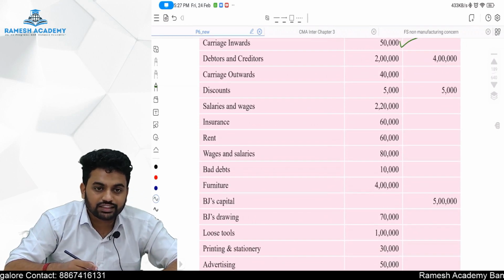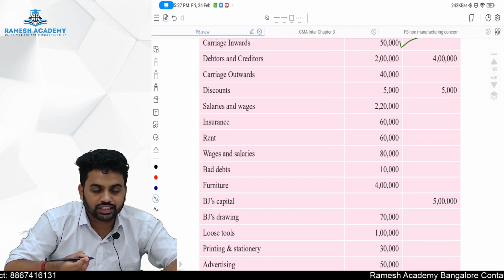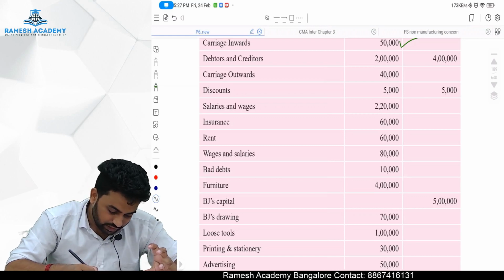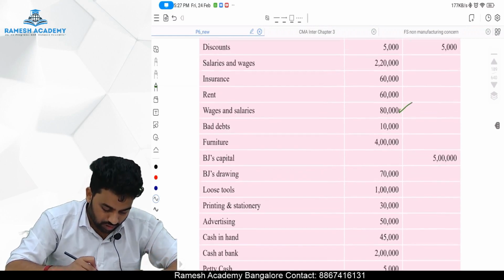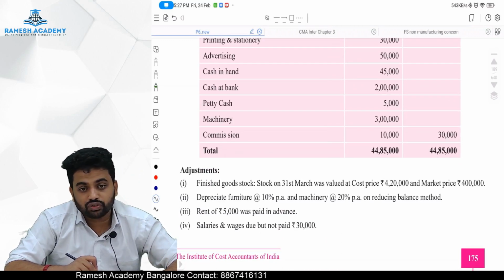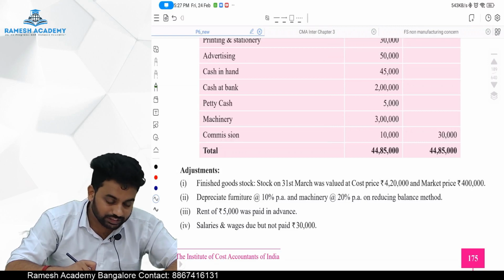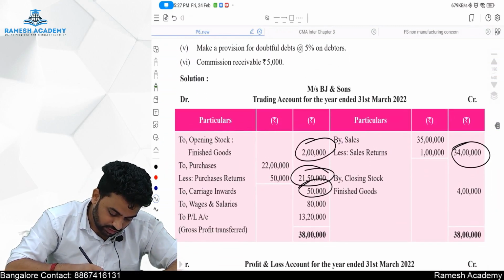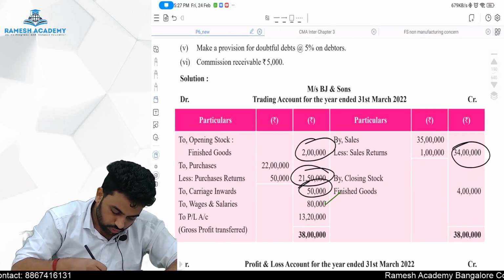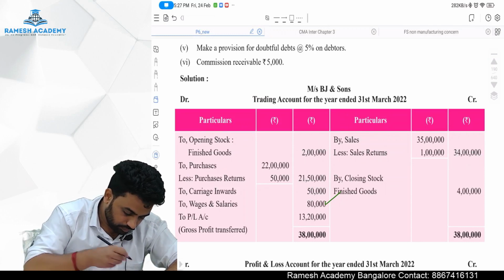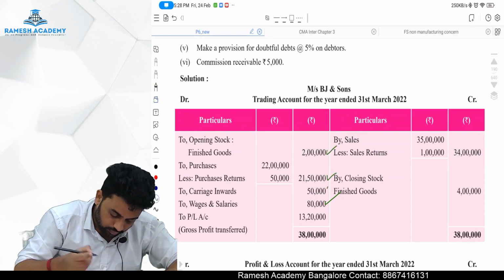Wages and salary: as wages is the prominent one, wages is of course relating to production, or basically trading activities. So to wages and salary in the trading account 80,000 rupees. As there is no adjustment, sir? There is an adjustment, number 4. Adjustment number 4 is relating to salaries and wages and not wages and salaries. So to wages and salaries 80,000 rupees. Done.